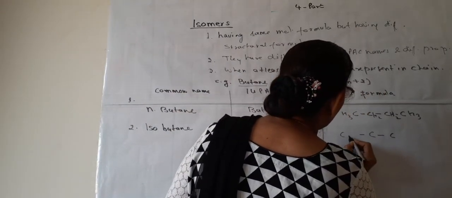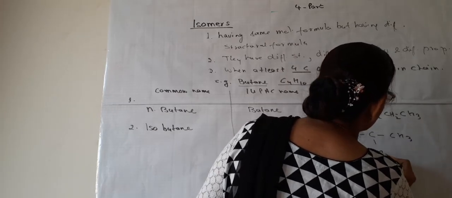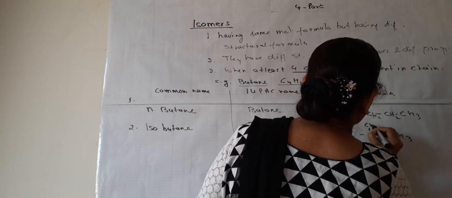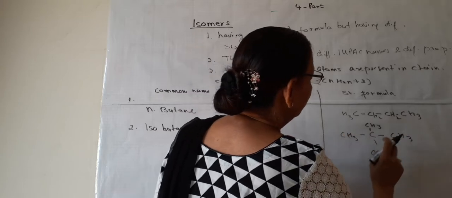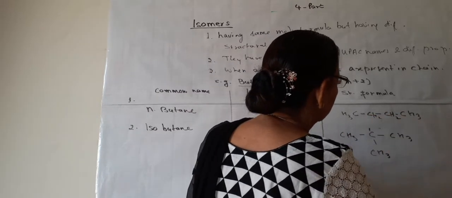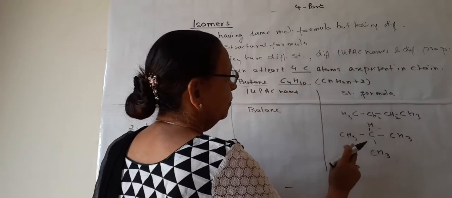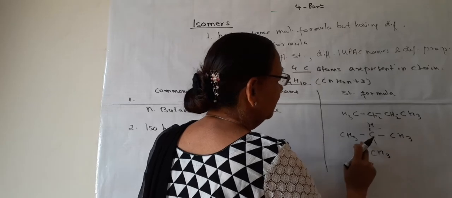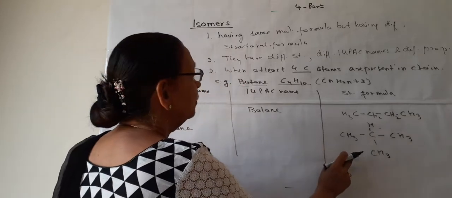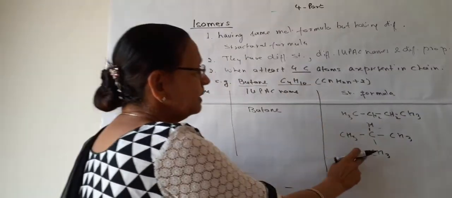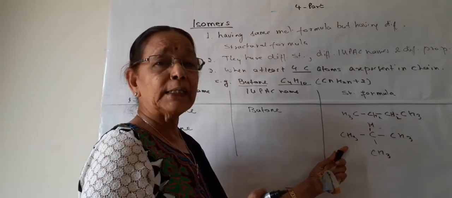The formula for this compound is CH3, CH, CH3, and here CH3. 1, 2, 3, 4 carbons and 10 hydrogens. So the molecular formula is the same, C4H10, but this compound is altogether different.